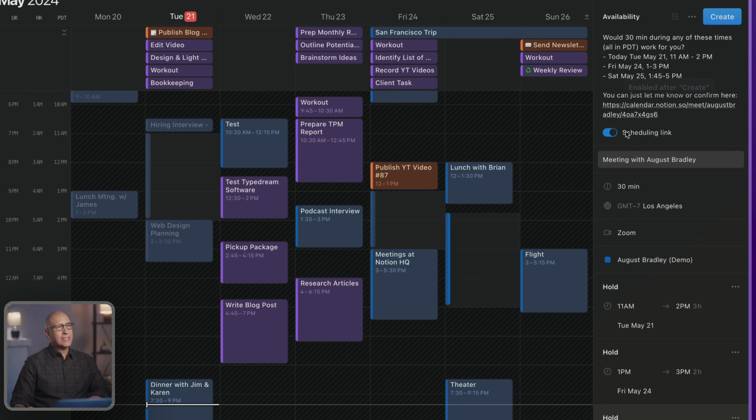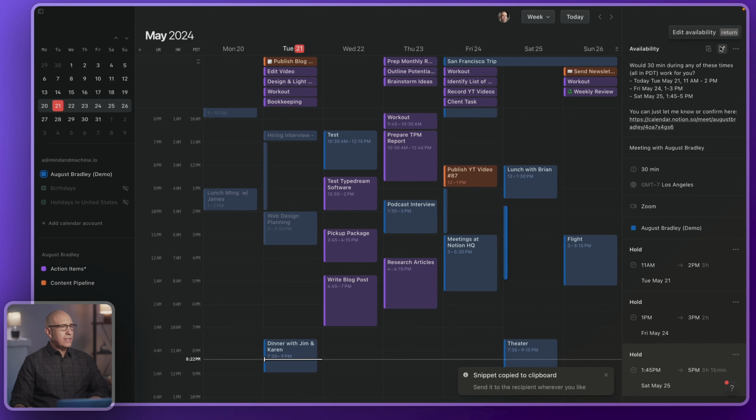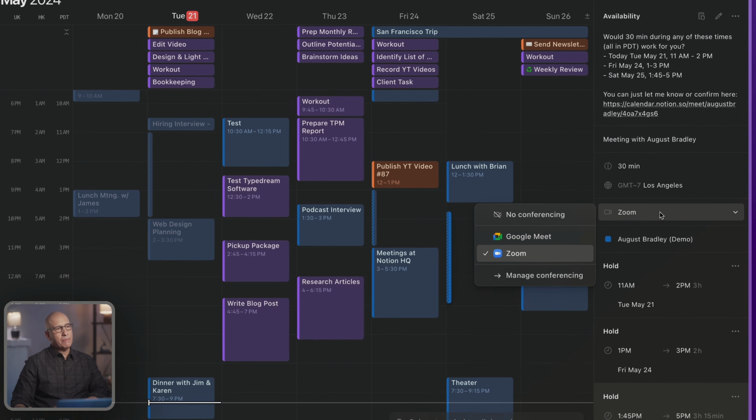You can also send the scheduling link. If you have that activated, you can update some of these individual criteria for the scheduling and then hit create. Now what it's done is it's saved the snippet to the keyboard and the link for them to go to what would look like a Calendly invite page with the dates you chose. They can click on it and see the times that you permitted, and they can book any one of those. I didn't add it, but we can add a Zoom.